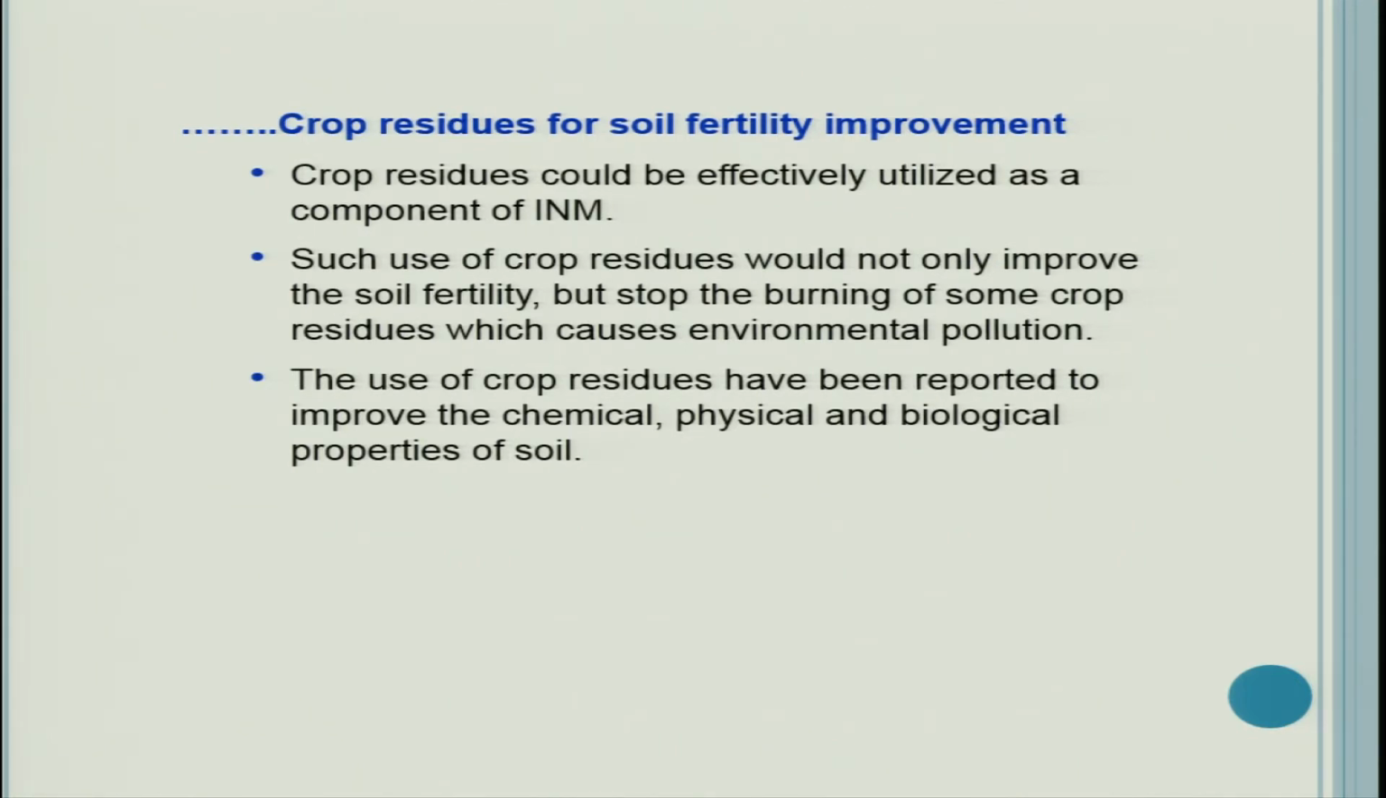which causes environmental pollution. We are very well aware of the burning of crop residues, especially rice straw, which is burnt every winter season during the months of October and November in Delhi, Punjab, Haryana, Western UP, and some other parts where rice residue burning is quite a serious issue. So we need to think from that perspective: can we stop this burning and use this residue for soil fertility improvement? Such use of crop residues would not only improve the soil fertility, but also stop the burning of some crop residues which causes environmental pollution.